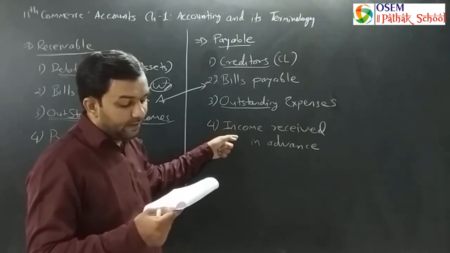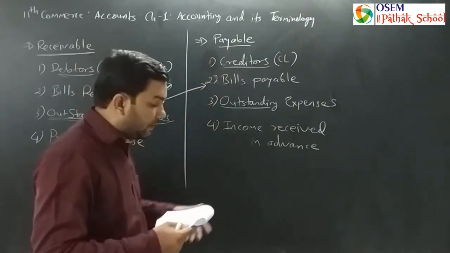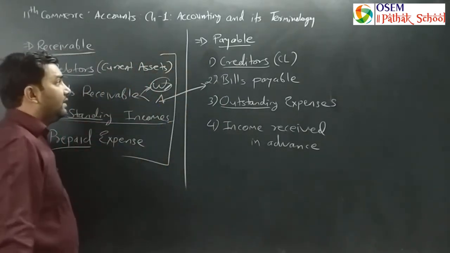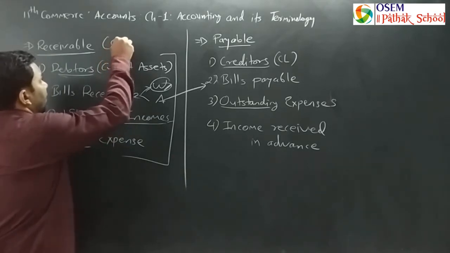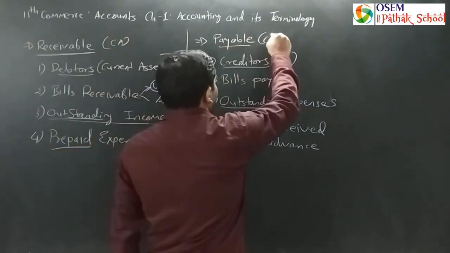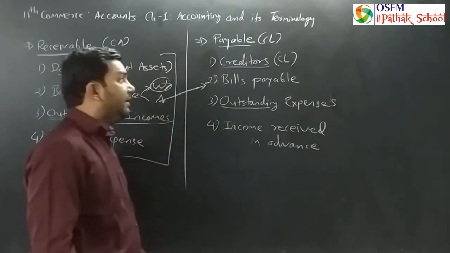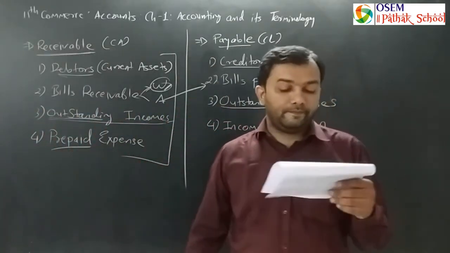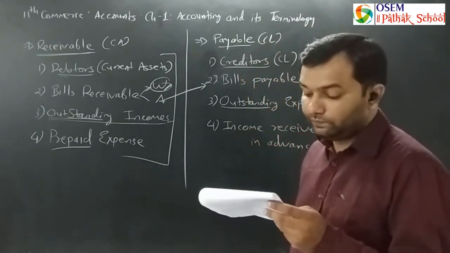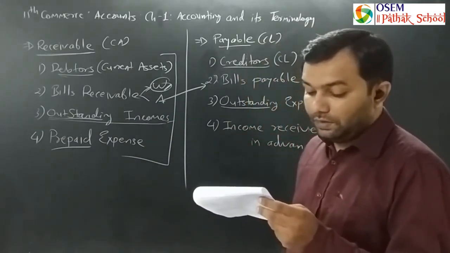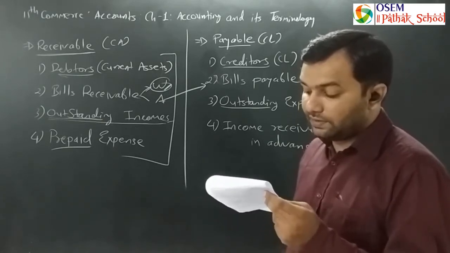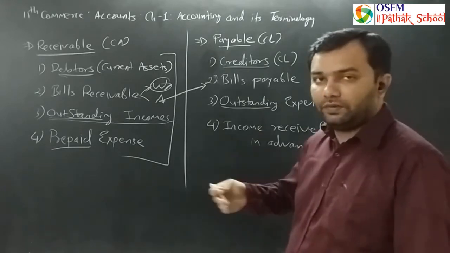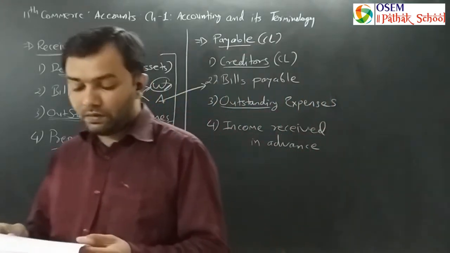All these payables are current liabilities, and same as all these receivables are current assets. So we can write here, current assets and current liabilities. All these four things belong to the same heading, and there can be long-term liabilities, which are discussed hereafter. Okay, long-term liabilities are the topic of further discussion.